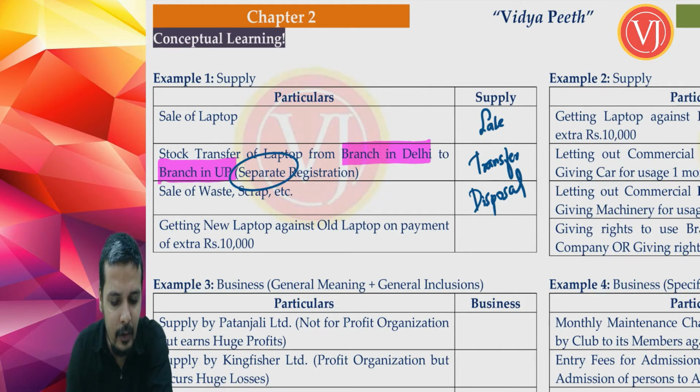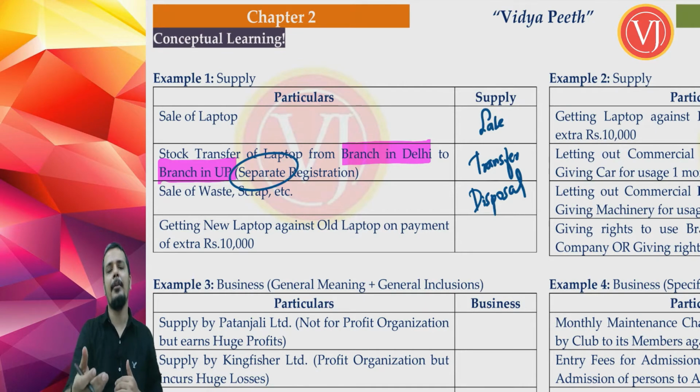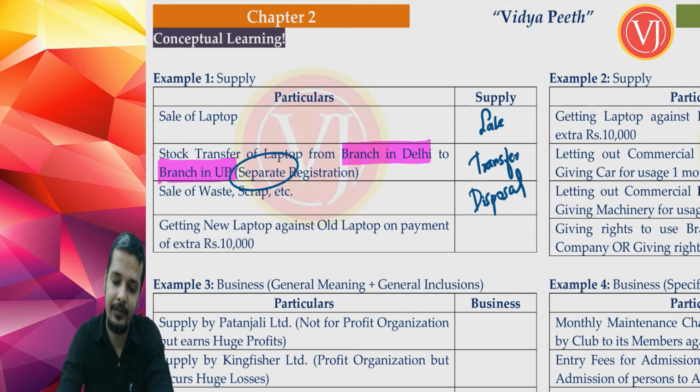Now, if you are getting a new laptop against an old laptop on my payment of extra 10,000, which is a normal thing, isn't it? Right, you gave your old laptop and you got a new laptop, but you have to pay an extra amount. So I went inside a shop, I gave my old laptop, and in return I got a new laptop, but I had to make an extra payment of 10,000 rupees, which means that I gave old laptop plus 10,000 and I got new laptop. Now this is a case of exchange. This is a case of exchange.